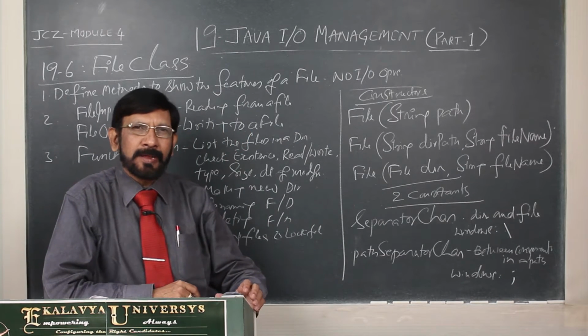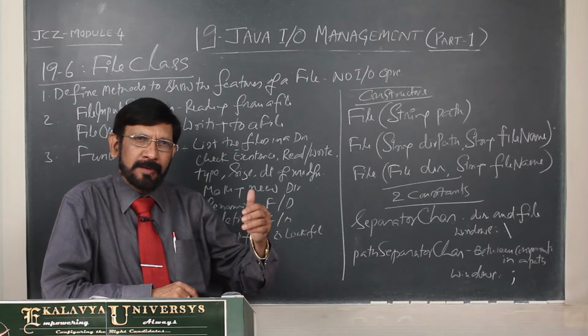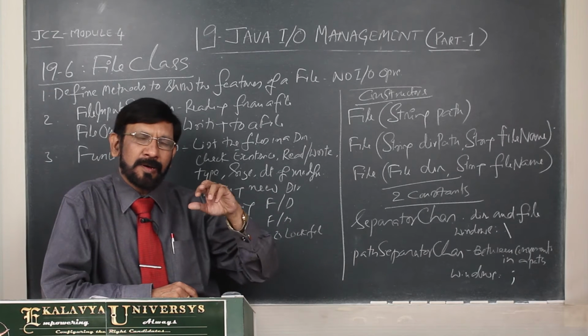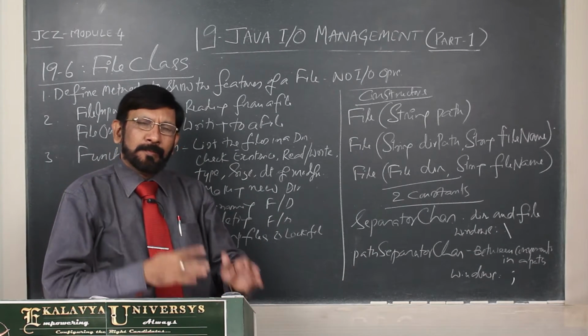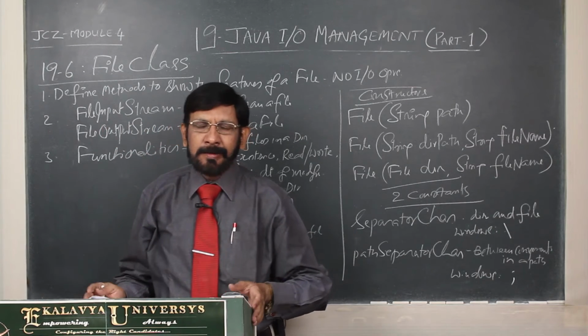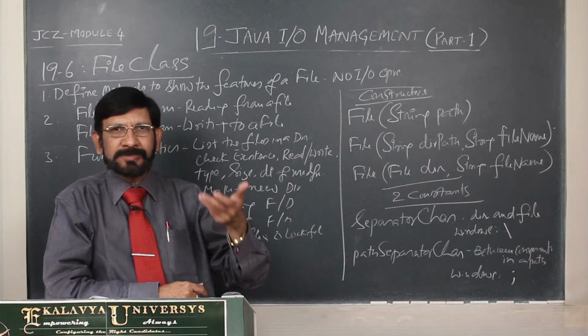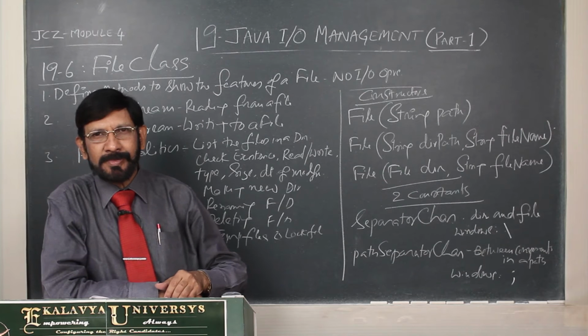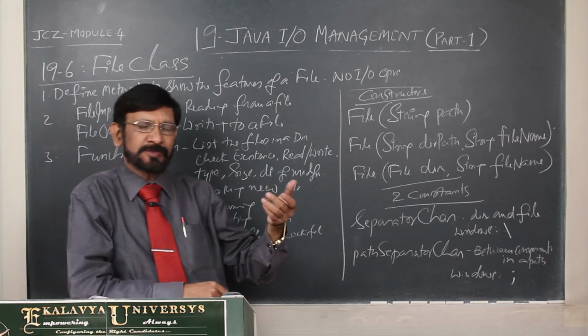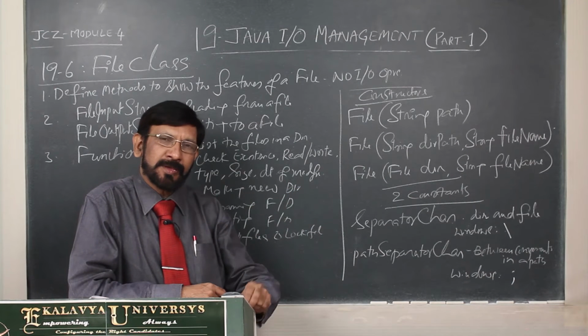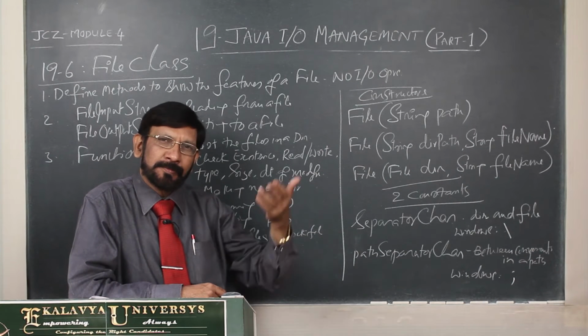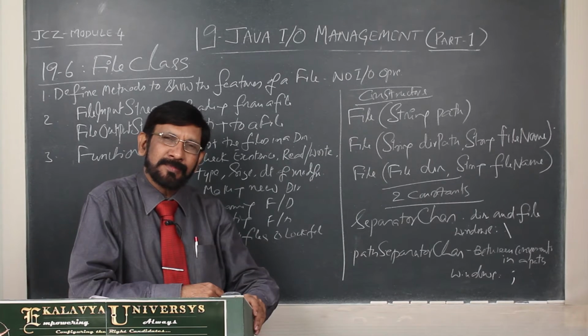Those are meant for describing the status or characteristics of a file. Before we deal with a file, we must know its characteristics. For example, whether the file exists or not. If you want to write something to a file, first you have to check whether the file exists.